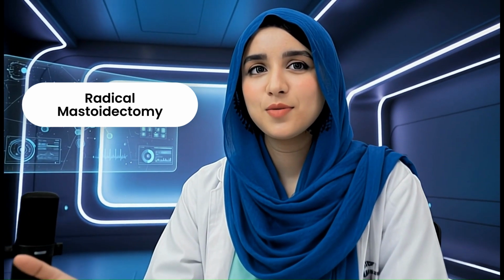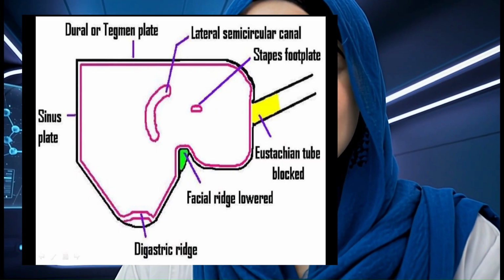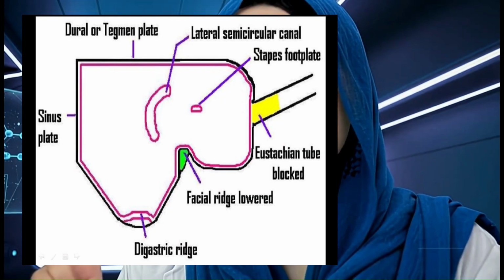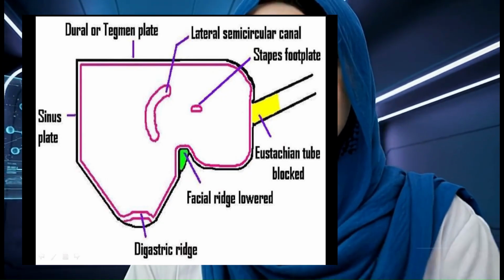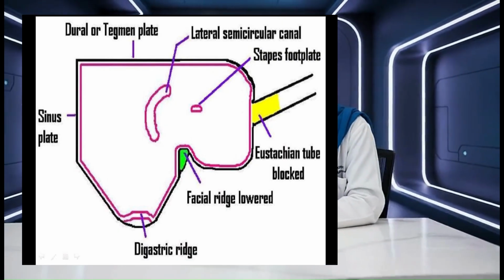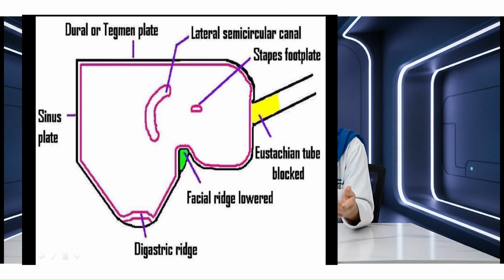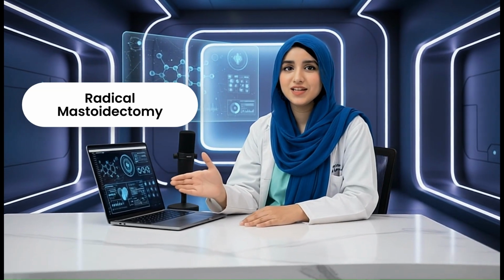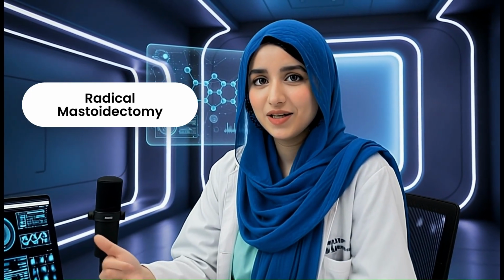B. Radical mastoidectomy. Goal: create a single, exteriorized cavity for disease control, no hearing preservation. Key steps: remove posterior canal wall, remove bridge and buttresses, lateral attic wall, lower the facial ridge for safer access to the cavity, remove all disease, tympanic membrane remnant, malleus and incus, leave stapes, obliterate eustachian tube, perform meatoplasty, widen the meatus. Indication: unreconstructible ear, extensive cholesteatoma, palliation.